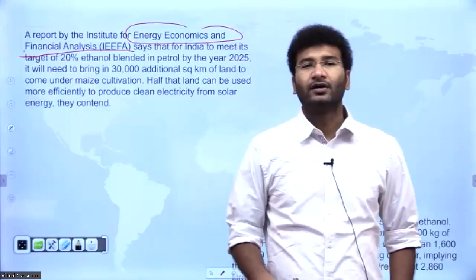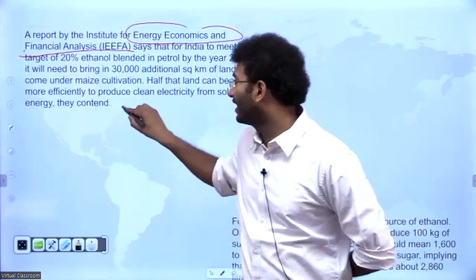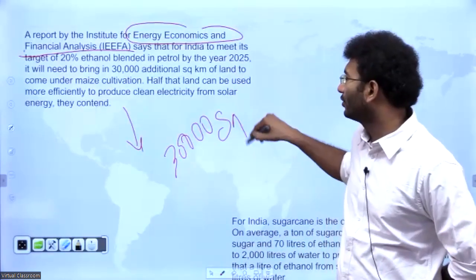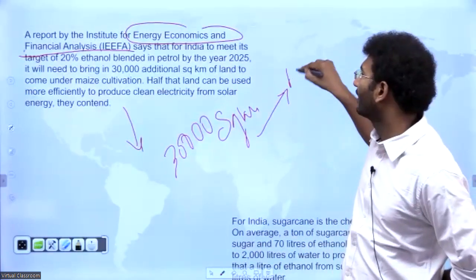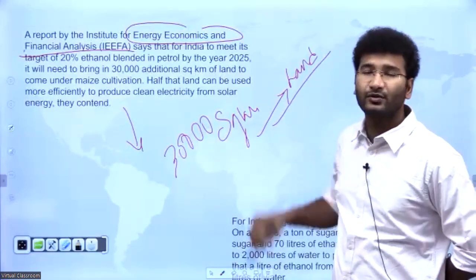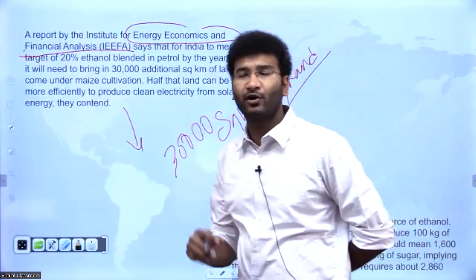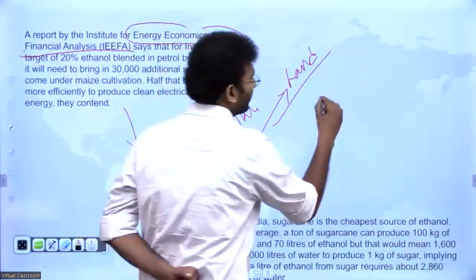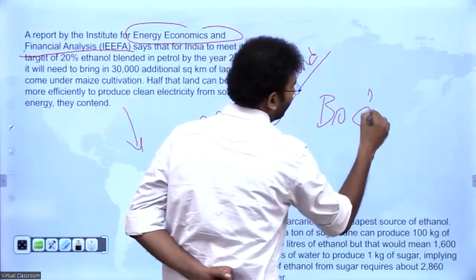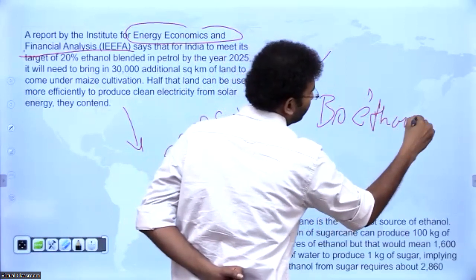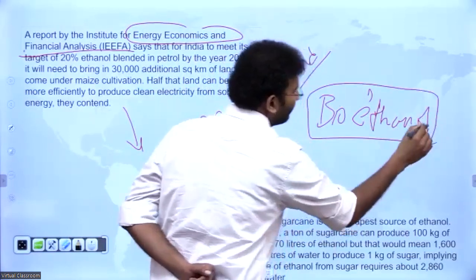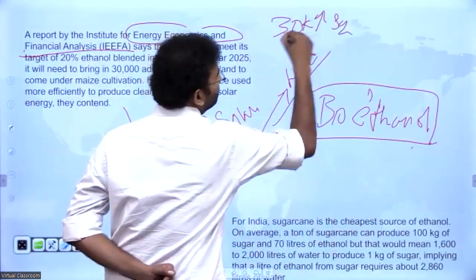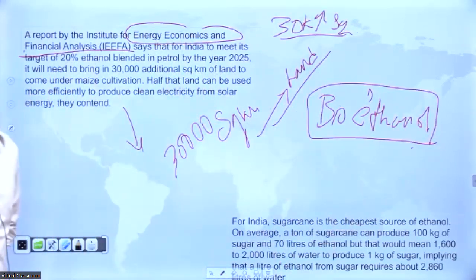For this, it has said that 30,000 additional square kilometers of land would be required in order to meet the 2025 targets of biofuel. That means to meet the bioethanol blending targets we should have 30k more square kilometers, right? Without which we cannot meet that.